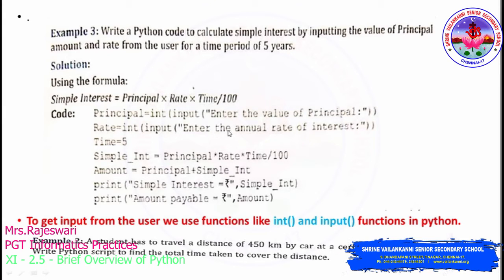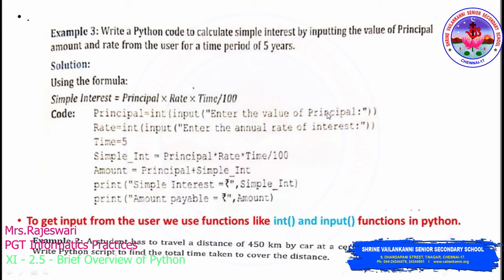In the upcoming slides you will study about this int and input function. So int is the integer data type, and input is the function which we will use to fetch a value from the user. To get input from the user, we make use of this input function. So principal equal to int of input of enter the value of principal. This is the statement which we have given within quotes, which is a string that gets displayed as such in the program.